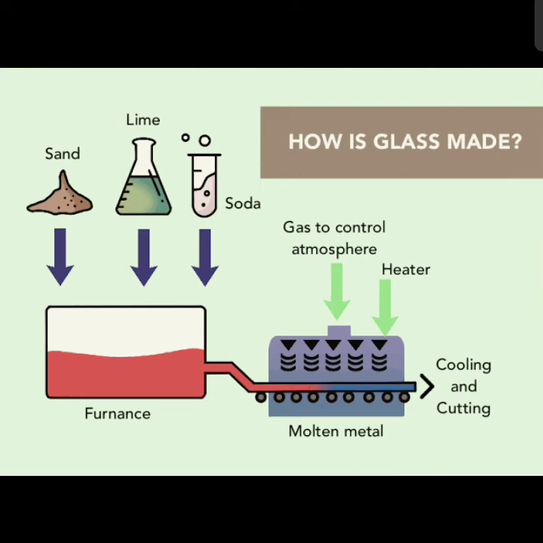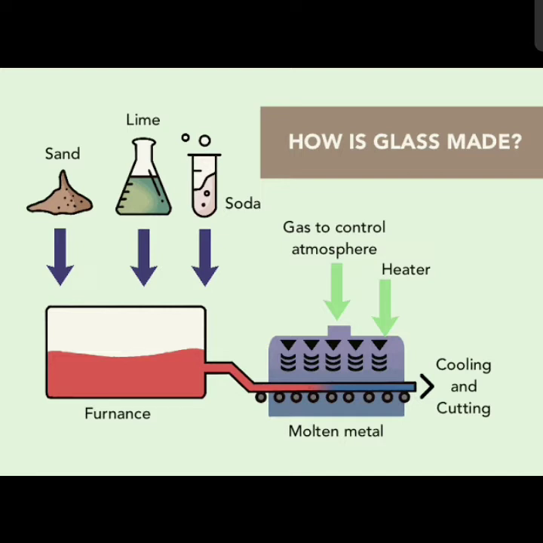There is one big glass company. First the white sand, the limestone and the soda, these three are mixed together. Now there is a furnace. A furnace is a big vessel in which it is heated and heated.